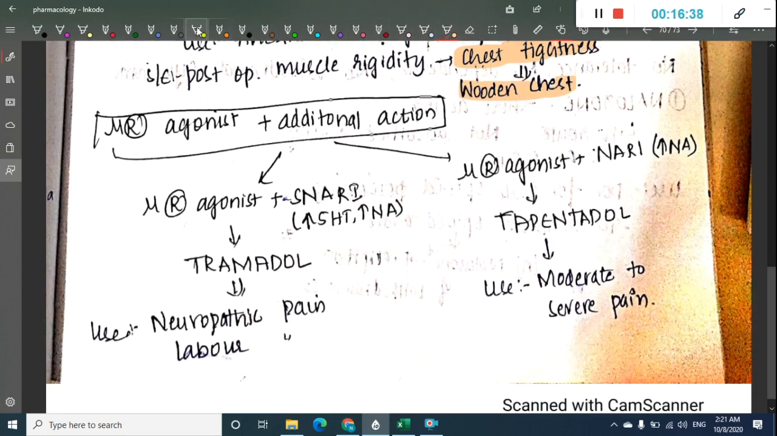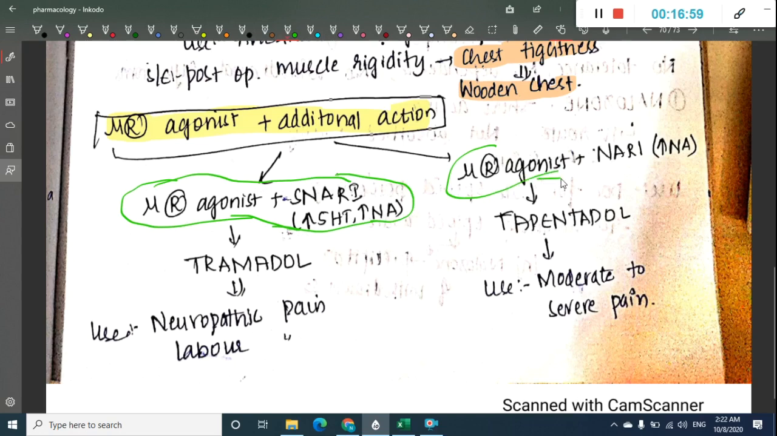Then what are the other drugs? Other drugs are mu receptor agonists with additional action. So these can be divided into two types. One which includes mu receptor agonist and selective noradrenaline reuptake inhibitor. Second, mu receptor agonist plus noradrenaline reuptake inhibitor. So the mu receptor agonist plus selective noradrenaline reuptake inhibitor includes tramadol, which is used in neuropathic pain and labor pain, whereas mu receptor agonist plus noradrenaline reuptake inhibitor includes tapentadol, which is used in moderate to severe pain. These you should remember for sure.